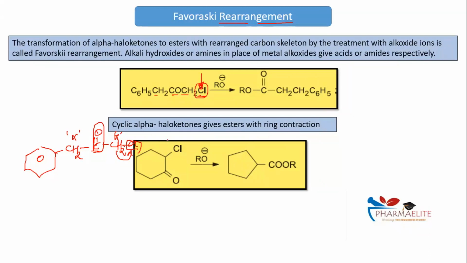ओके, so my reactant is a alpha haloketone. It is reacting with alkoxy. How many of us are aware about alcohol? Alcohol is ROH, correct? वो ROH का H निकाल दो, it becomes alkoxy. क्या बोला सर? ROH का H निकाल दो, it becomes alkoxy. समझा अभी तक क्या बोला? Are we on one ground?